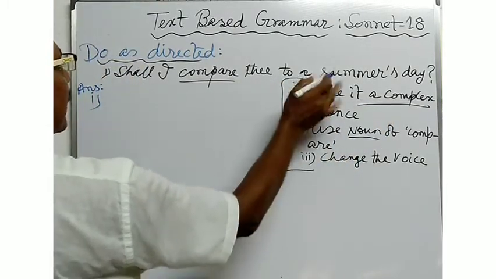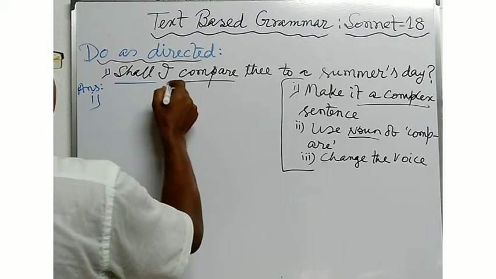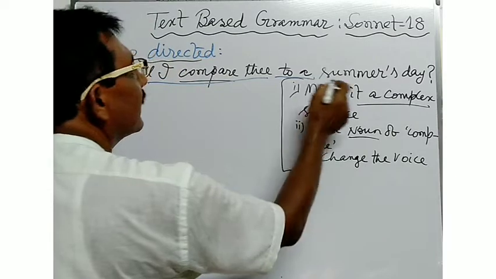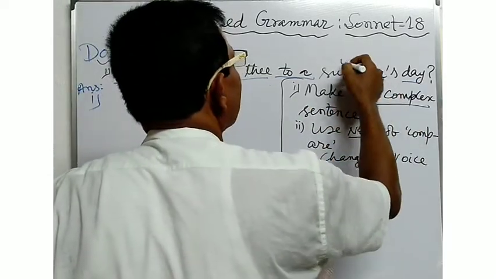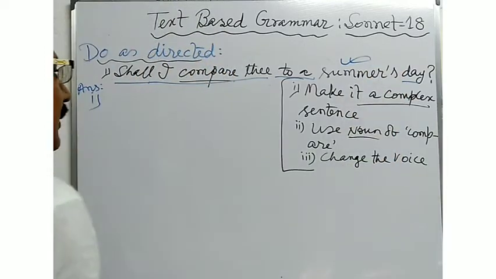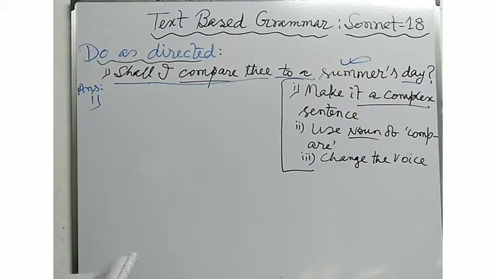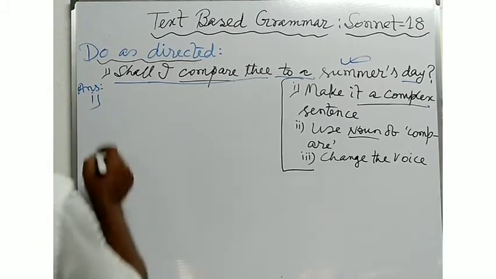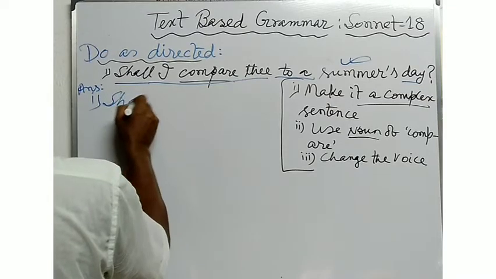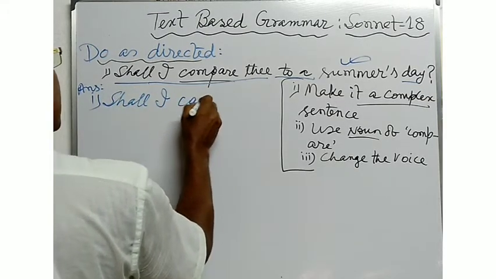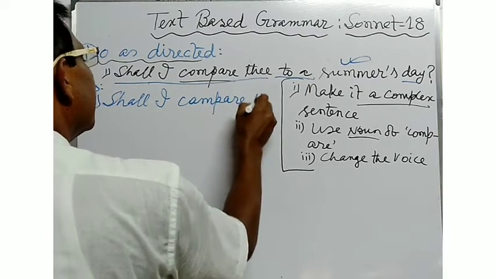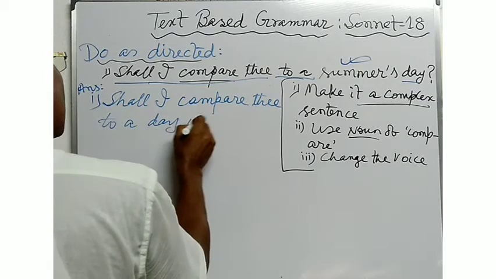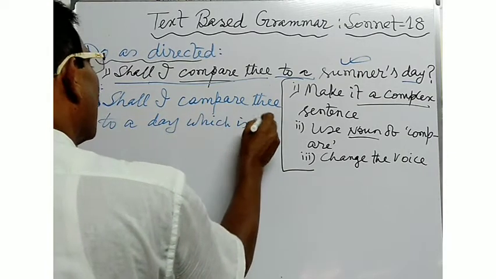Shall I compare thee to a summer's day? Here, shall I compare thee to a day which is of summer? Here, if you write down the sentence in this way, it will be a correct complex sentence. Now write down the answer: Shall I compare thee to a day which is of summer?